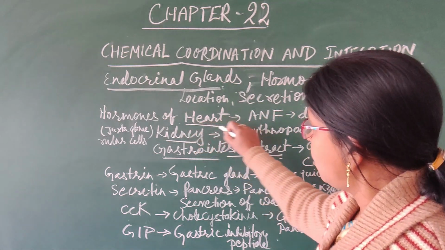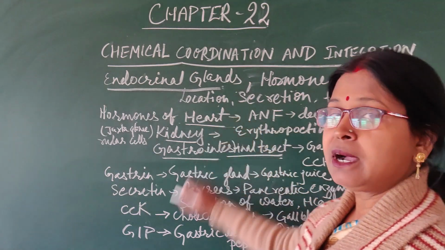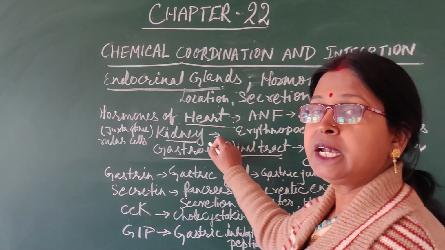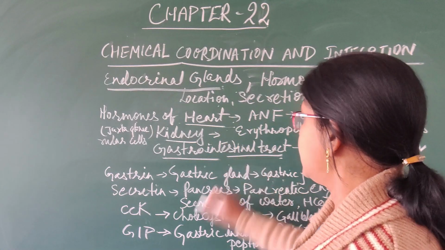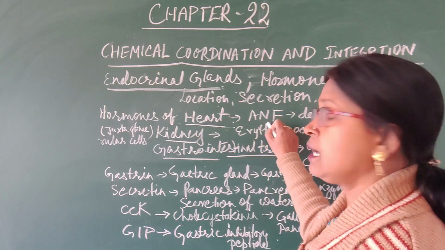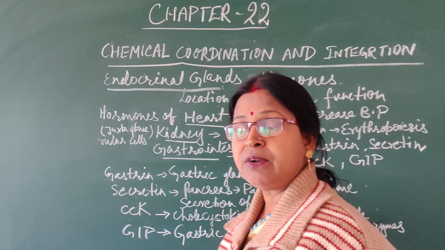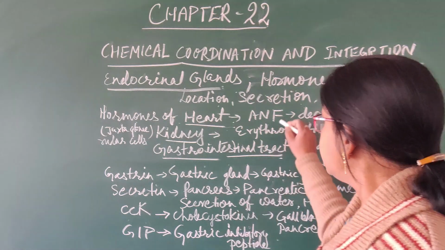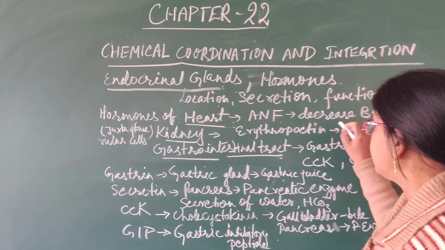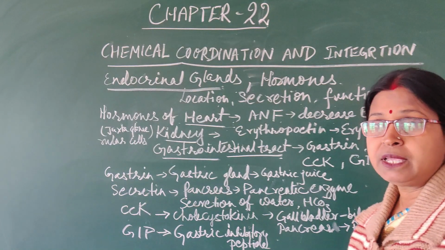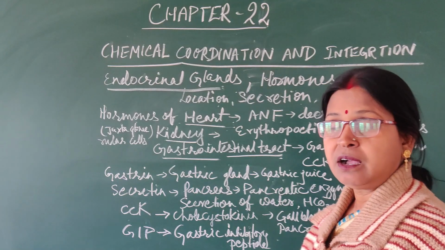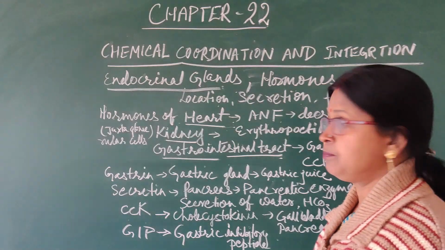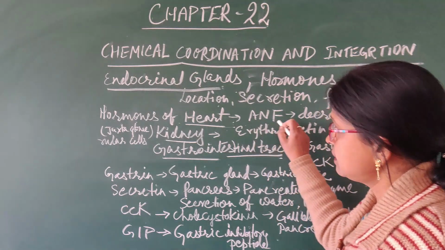Beside that, some of the hormones are also secreted by other organs in our body, like heart, kidney and gastrointestinal tract. Heart is secreting the hormone known as ANF, that we have already discussed in the excretory system chapter. These ANF are helping in decreasing the blood pressure. They dilate the vessels and decrease the blood pressure when the blood pressure is going up. So in this way it is controlling that.